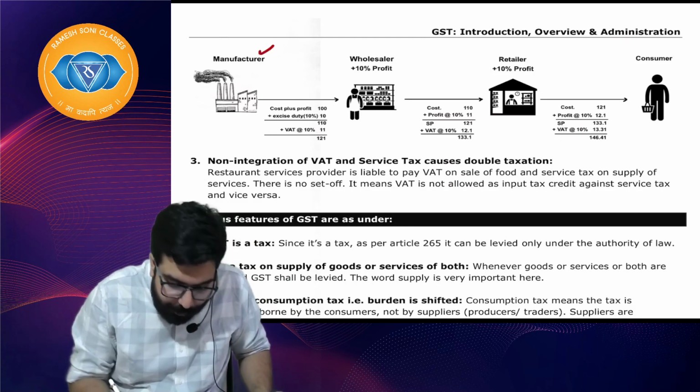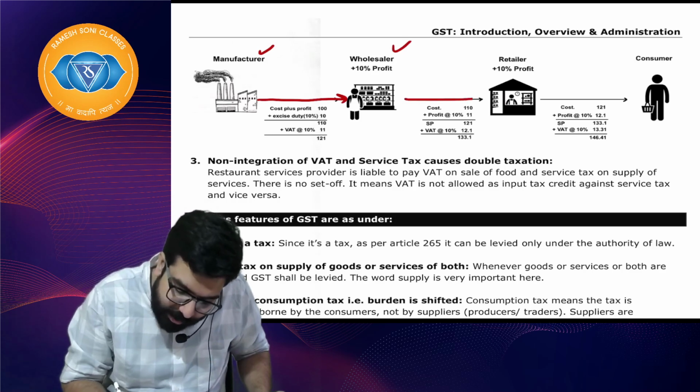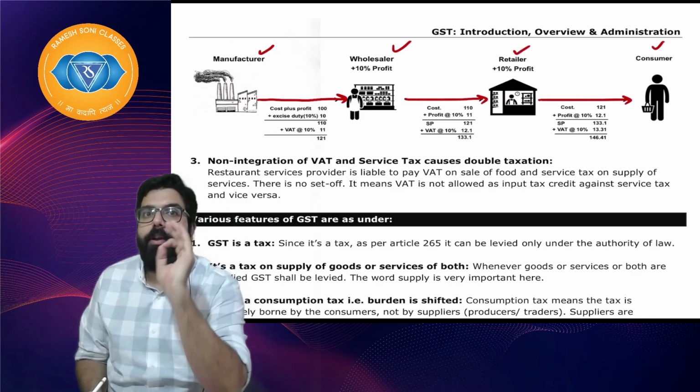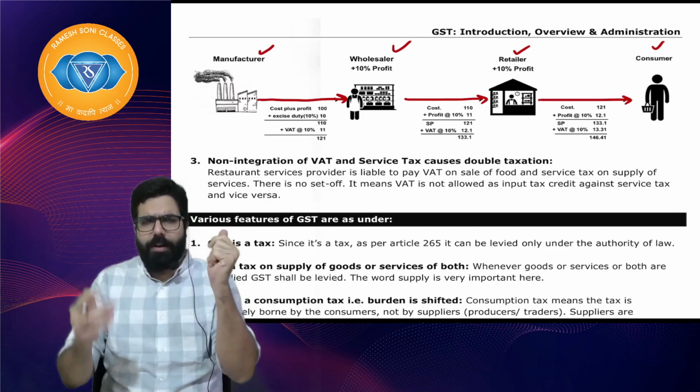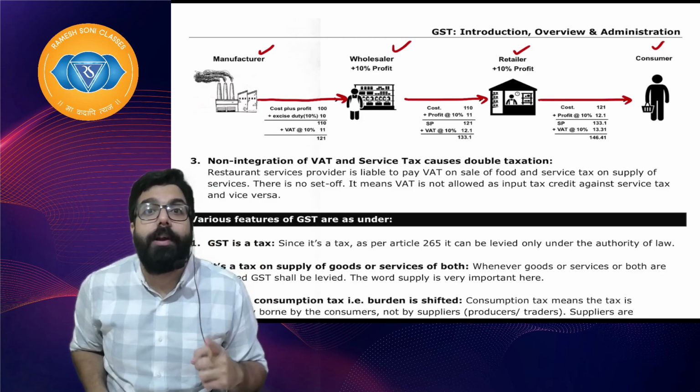For an example, there is a manufacturer. The manufacturer sells his goods to the wholesaler. The wholesaler sells his goods to the retailer. The retailer sells it to the consumer. I'll explain to you why GST was introduced. Everyone concentrate here. Till now what did we learn? Everyone with me now. What did we learn? We learned